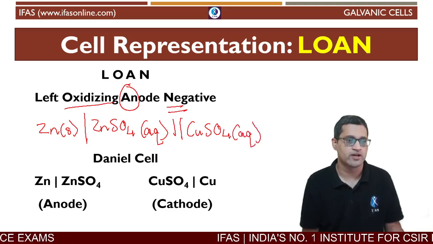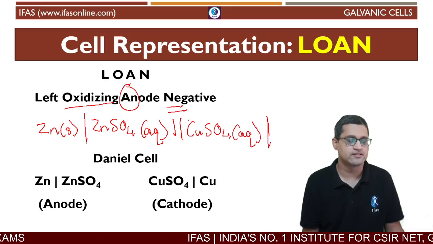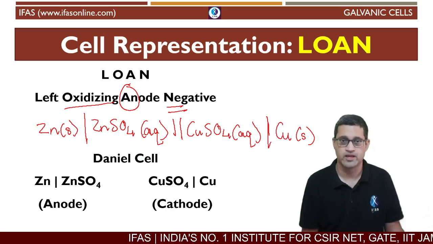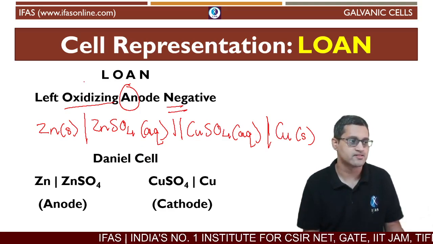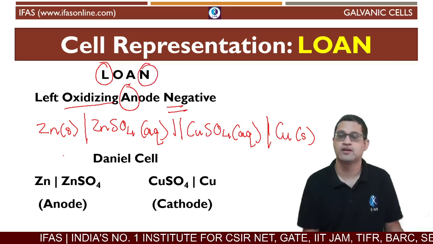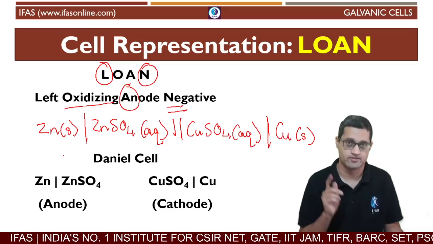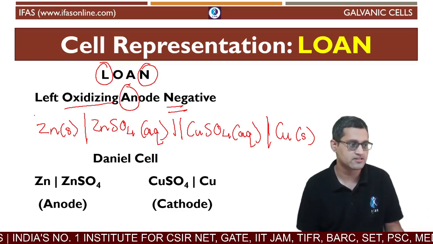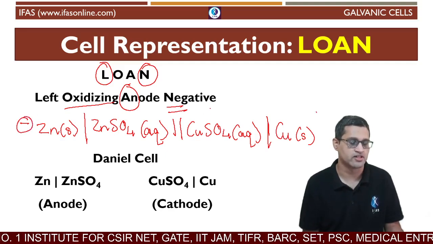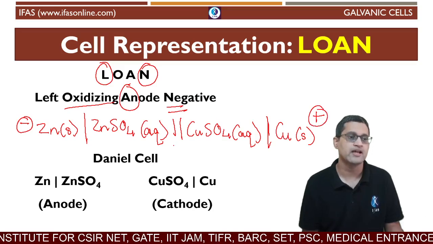Okay, this is also aqueous, and this is now in contact with the copper rod, which is a solid rod. Now what LONE tells us is that the electrode written on the left is negative, which means you will have a negative charge here, and you will have a positive charge here. Okay, and this is obvious.